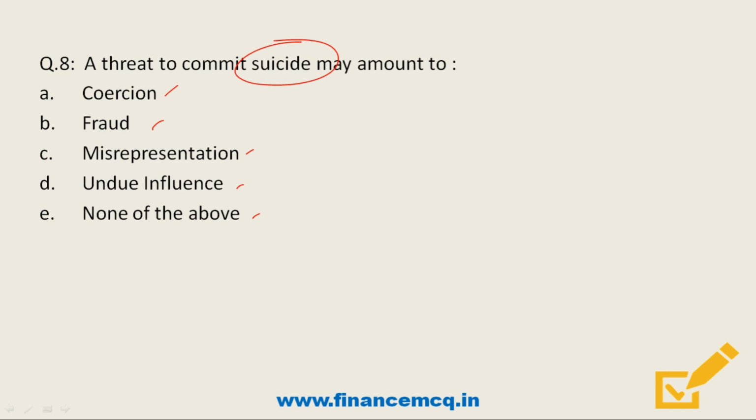So first one is coercion. So friends, coercion is an act of threatening another person to obtain his will, and it is also unlawful.